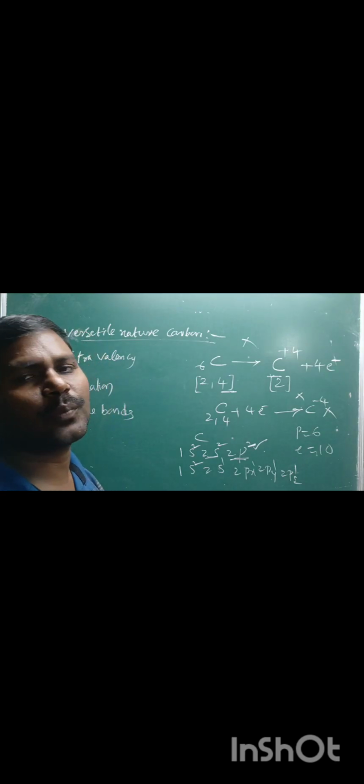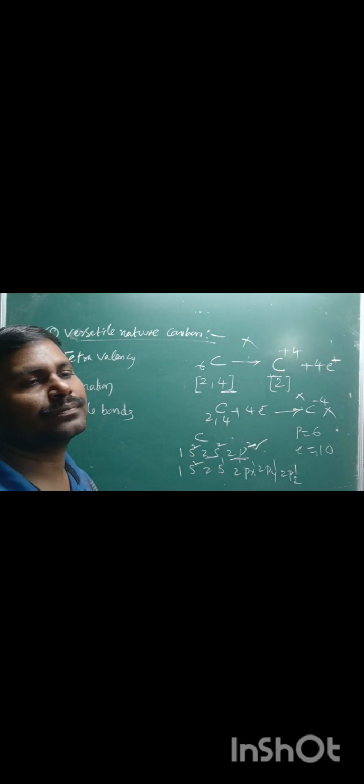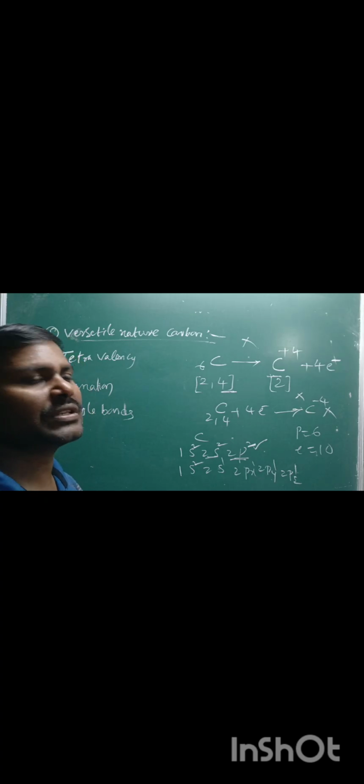The energy difference between the 2s orbital and the 2p orbital is very small. That's why an electron is promoted from one orbital to another orbital. It is called promotion of electron. Then the electron configuration is called the excited state electronic configuration. The ground state electronic configuration of carbon is 1s2, 2s2, 2p2, whereas the excited state electronic configuration of carbon is 1s2, 2s1, 2px1, 2py1 and 2pz1. In this form, carbon can form bonds. That is how many bonds? 4 bonds. That is called tetravalency.